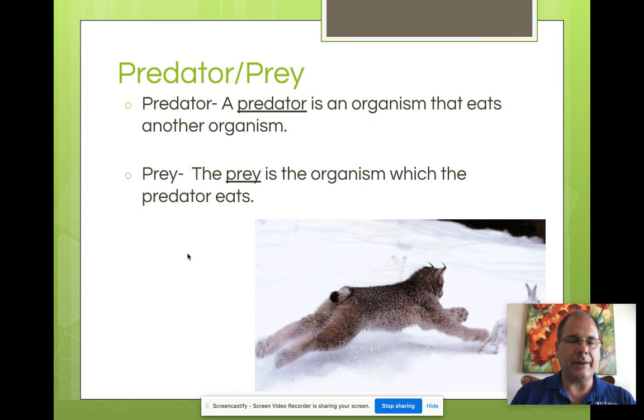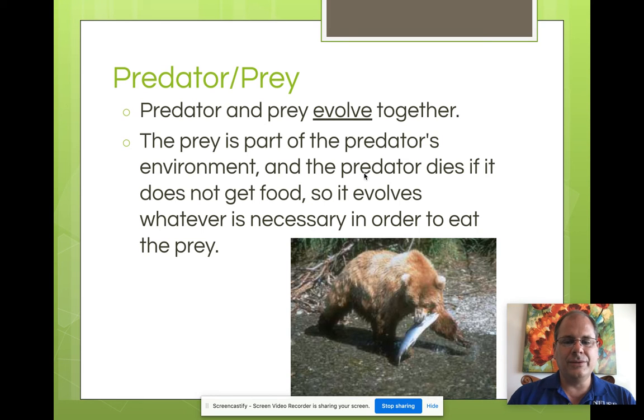Now, let's talk about predator and prey relations. A predator is an organism that eats another organism. So a predator is an organism with a mouth that eats other organisms, usually other animals. A prey is an organism or an animal that gets eaten, and the prey is prey. I like to remember that because the prey is maybe saying pray. Please don't eat me.